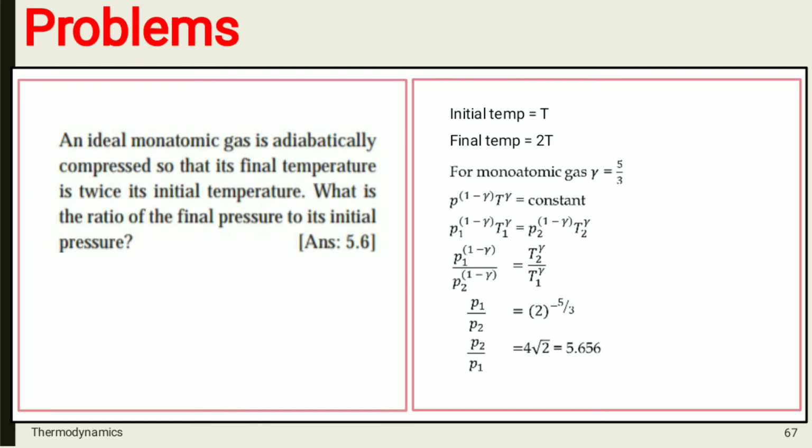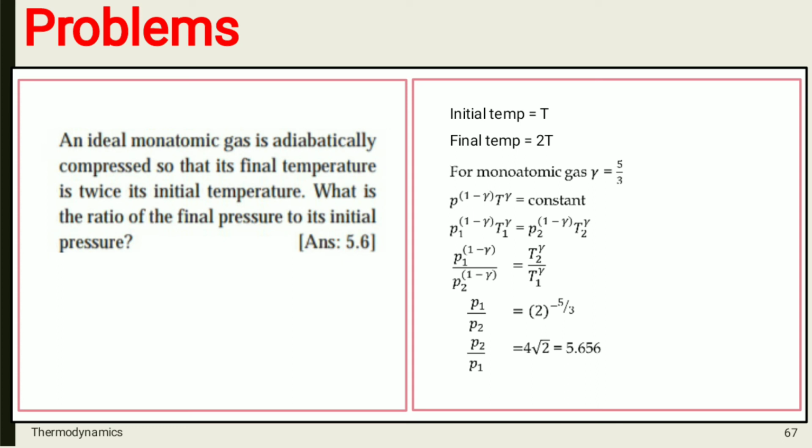Now this is your next problem. An ideal monoatomic gas is adiabatically compressed so that its final temperature is twice its initial temperature. What is the ratio of the final pressure to the initial pressure? So as given in the problem, we can consider initial temperature as T and final temperature as 2T. Then for monoatomic gas, gamma is equal to 5 divided by 3.